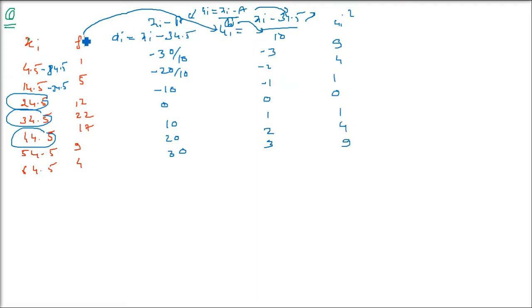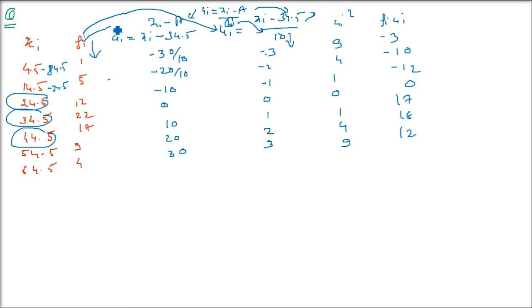9, 4, 1, 0, 1, 4, 9 will come. So fi ui is the second column multiplied by the fourth column. F and u, with i just a subscript for each element; i goes from 1 to n. So I am multiplying 1 into minus 3 like this; 4 into 3 is 12.